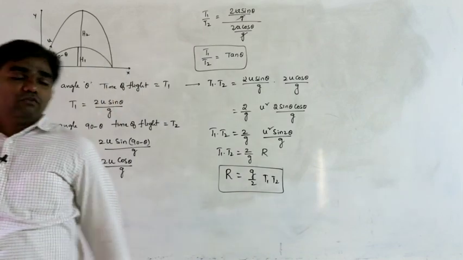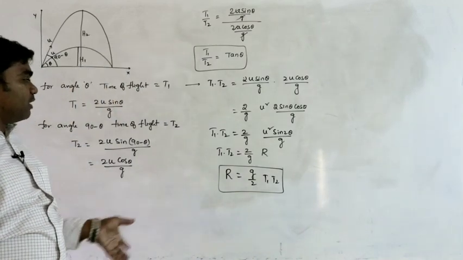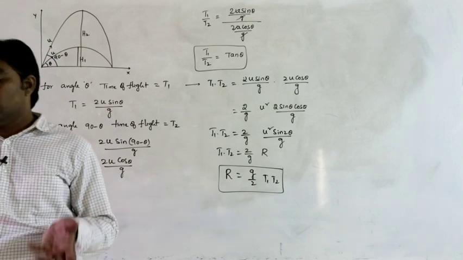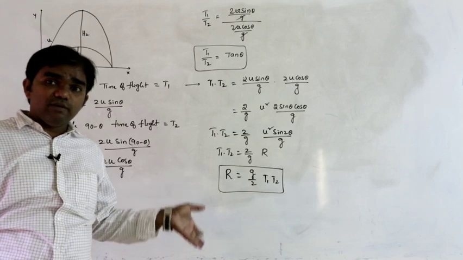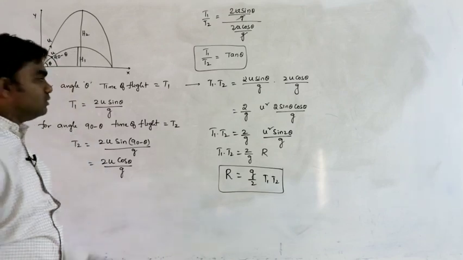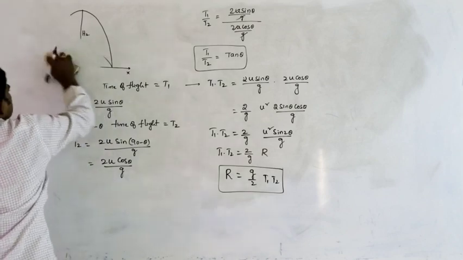So this is the way to do the problems based on maximum height and complementary angles. In case of complementary angles, if only angles are mentioned, how can you calculate? If maximum heights are mentioned, how? If only time of flights are mentioned, what can we do? These are the different conditions in case of complementary angles.